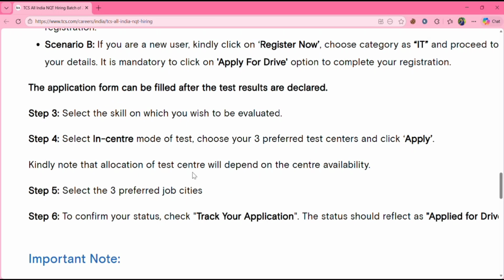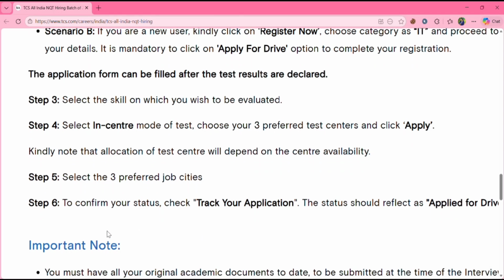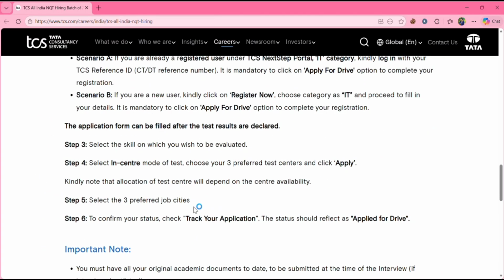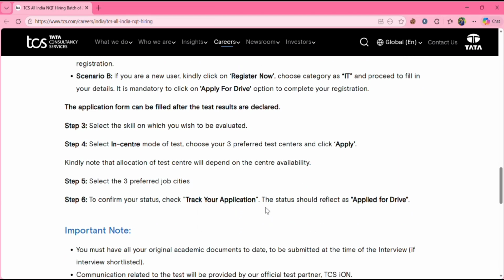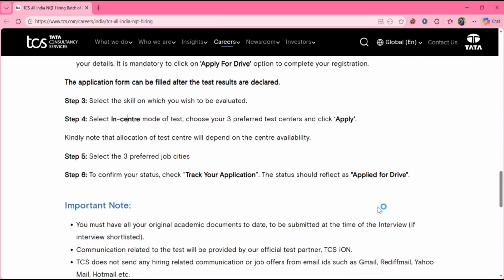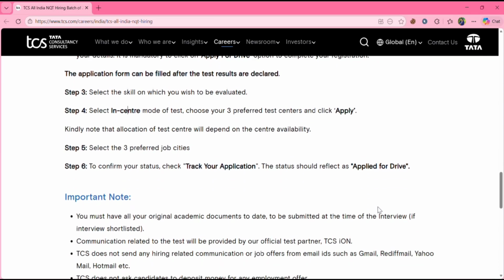Kindly note that allocation of test center will depend on center availability only. Then select three preferred job cities, and to confirm your status you can check track your application. The status should reflect as applied for drive. Don't worry, I'll show you everything now.